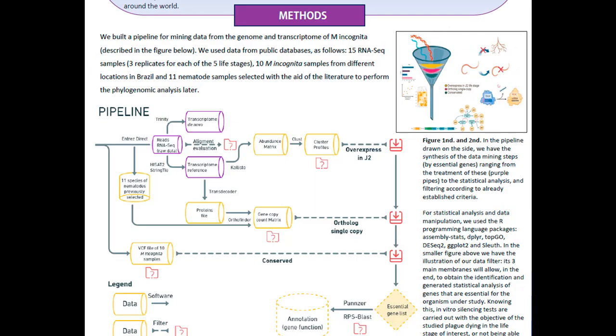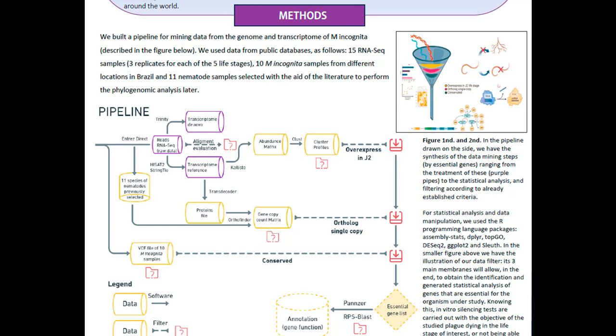In our methodology, I formulated this illustration of our pipeline. We started by downloading the raw data from public databases, and these were 15 RNA-seq samples from M. incognita with 3 replicates for each of the 5 life stages: egg, juvenile 2, 3, 4, and female. We also downloaded 11 samples of nematode species well described in the phylogenetic literature of the genus Meloidogyne.